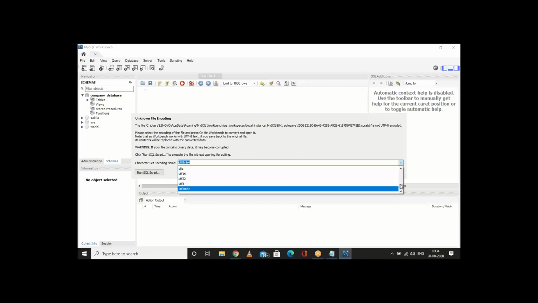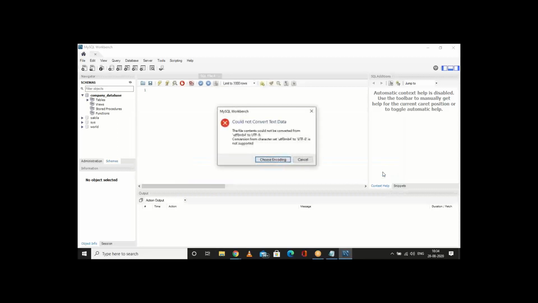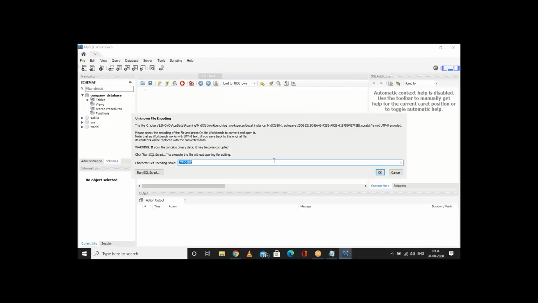Choose another version of UTF-8. This MB4 one. Try if it works. What next? Go ahead. Choose encoding. Nothing. None of that is working.